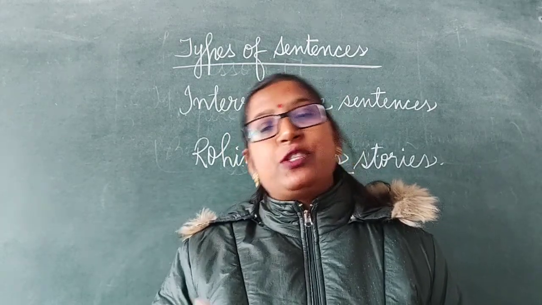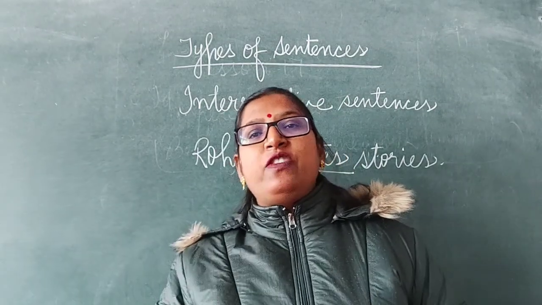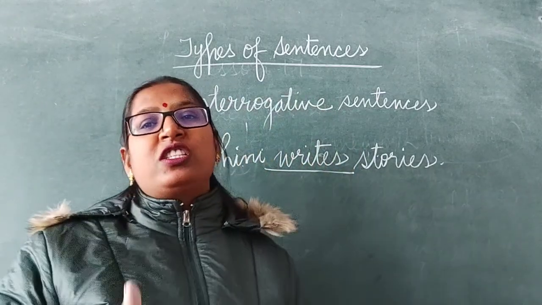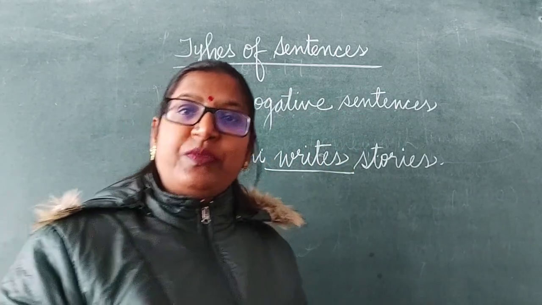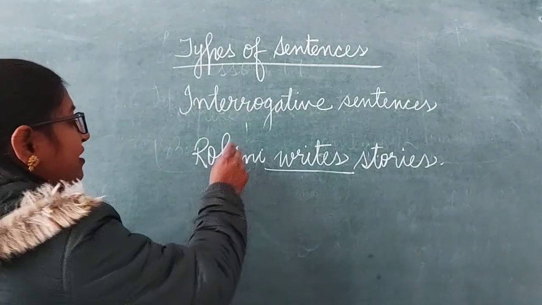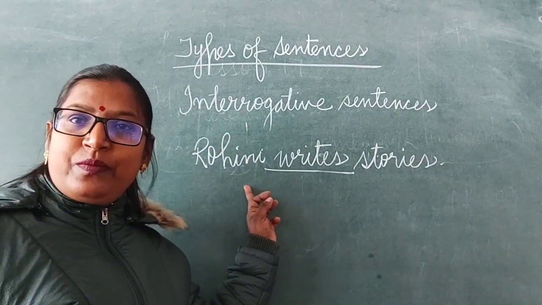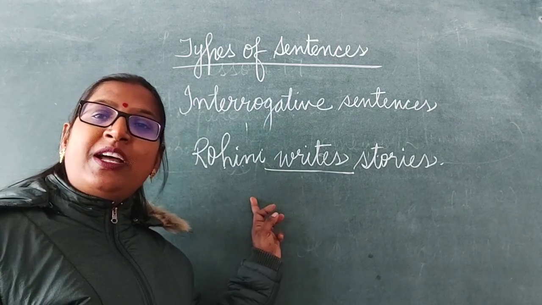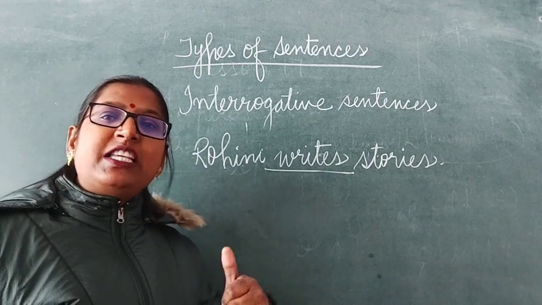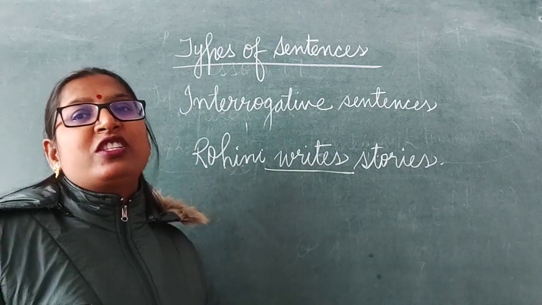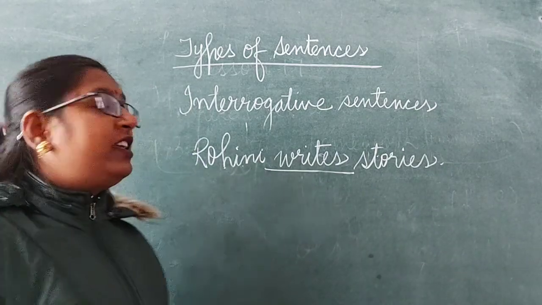If the subject is plural, I, we, you, they, or any plural subject, we use the auxiliary verb do. Clear? Here the subject is Rohini. That is singular in number. When the subject is he, she, it, or any singular subject, we use the auxiliary verb does.